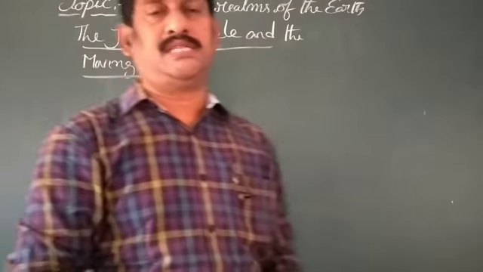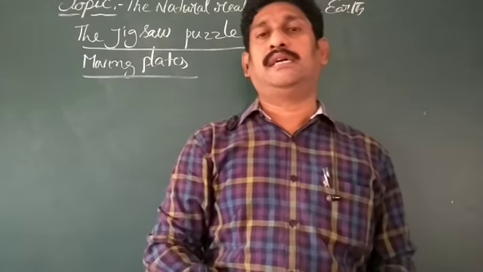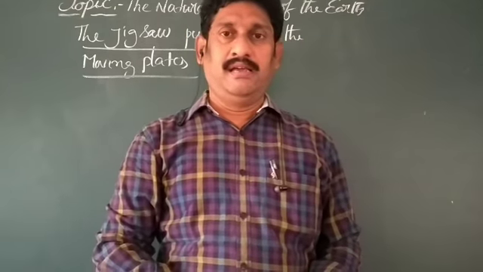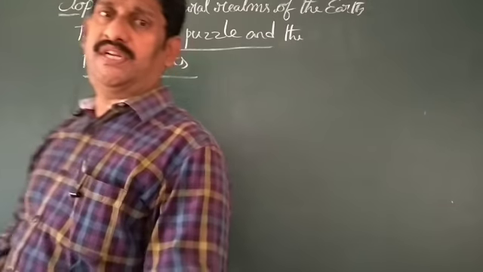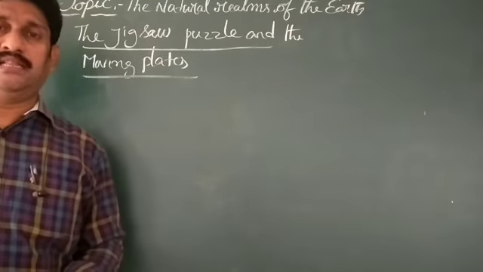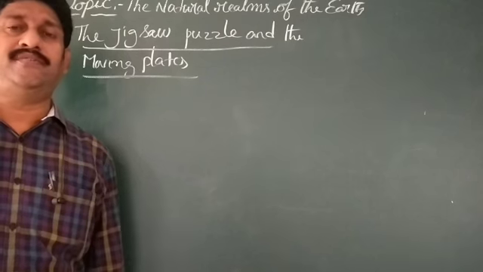In the first lesson you already discussed Alfred Wegener. He proposed a theory called continental drift theory.